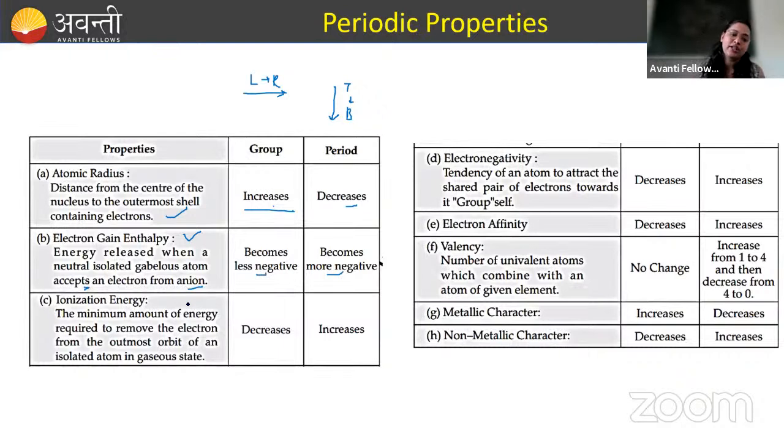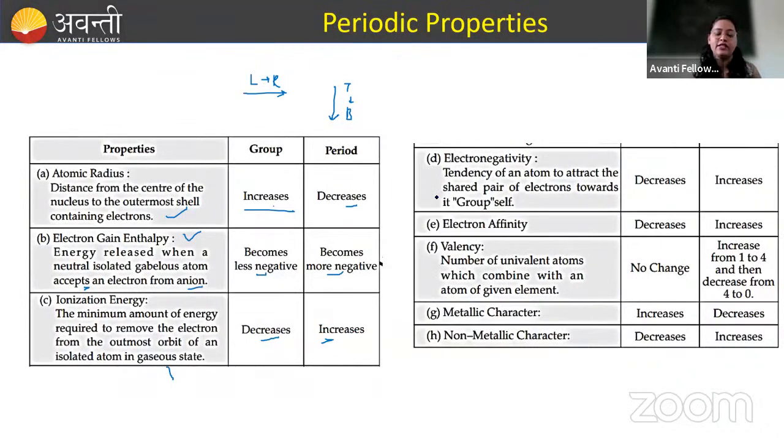Okay, ionization energy, we know that it is the minimum amount of energy required to remove the electron from the outermost orbit of an isolated atom in a gaseous state. Along the group it decreases, but along the period it increases.